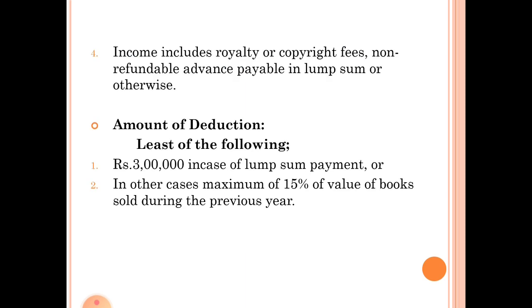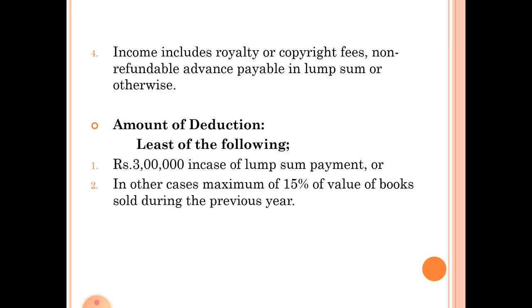And the last condition is income includes royalty or copyright fees and non-refundable advance payable in lump sum or otherwise. Under this section, royalty income includes royalty or copyright fees or non-refundable advance payable to the author. So, these are the conditions that a person must fulfill to claim deduction under this section.